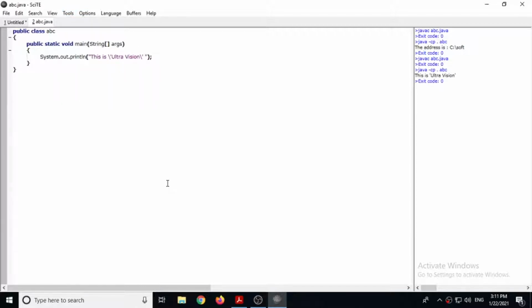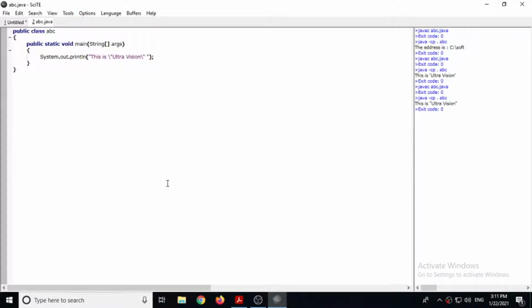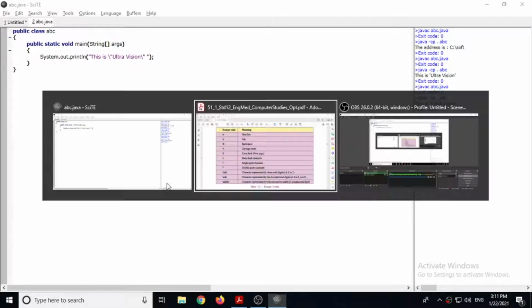So you can see here ultravision is written inside single quotes. Same way, if you want to write this inside double quotes, then you have to use backslash double quote here and here also. Compile, execute. So you can see here it has been printed using double quotes.